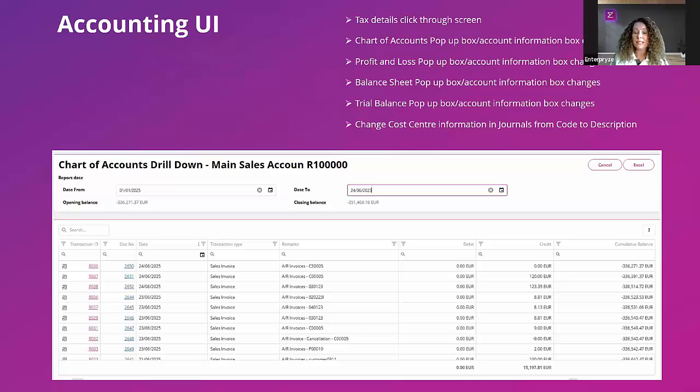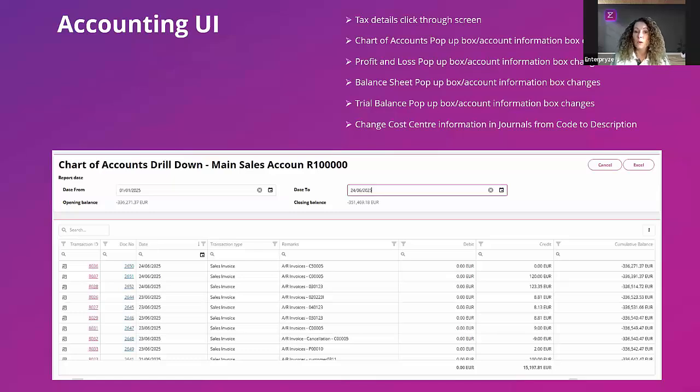And of course, all the great functionality exists within this particular grid, where we can look at a preview on the transaction ID column. You've got the quick access to the journal preview. And of course, you've got the purple WISE tag, which will give you the journal preview itself. And the first button will take you into the journal details in full, where, of course, if you want to edit or review those. So you've got all of that wonderful grid functionality within the drill down now for all of your GL accounts. And that applies, as you can see there, to the tax details, the chart of accounts, profit and loss, the balance sheet, and of course, the trial balance.